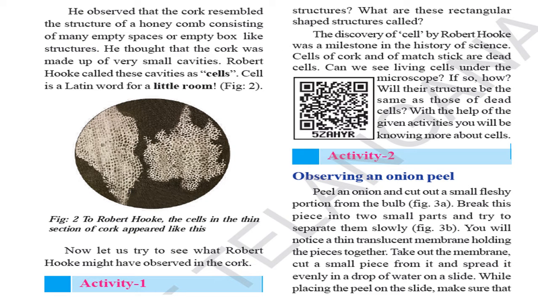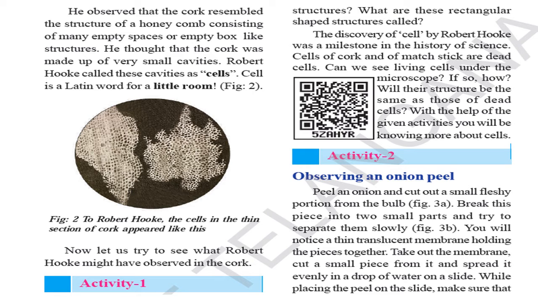He observed the cork resembling the structure of a honeybee comb, consisting of many empty cells or empty box-like structures. He thought that the cork was made up of small cavities. Robert Hooke called these cavities cells. Cell in Latin means little room. See the diagram he saw like this in the microscope. Thin sections of cork appeared like this. The discovery of the cell by Robert Hooke was a milestone in the history of science. Cells of the cork of a matchstick are dead cells.